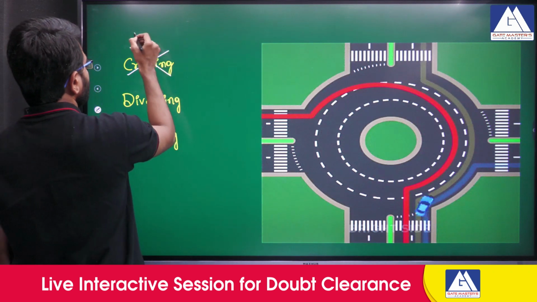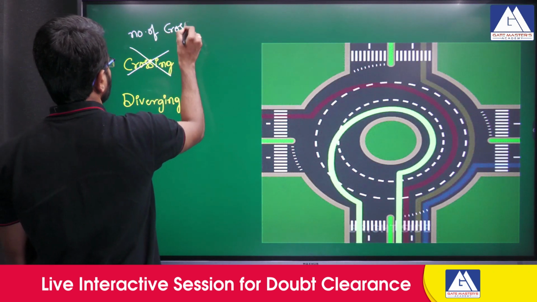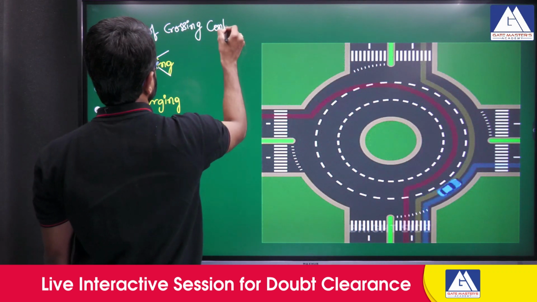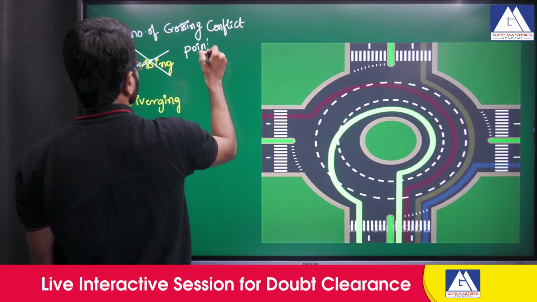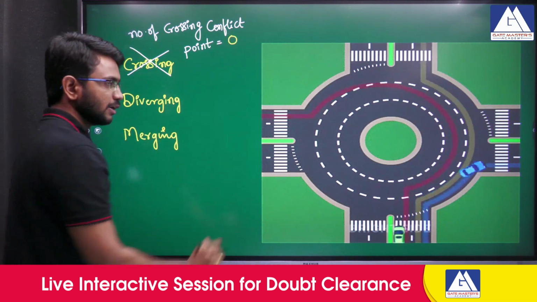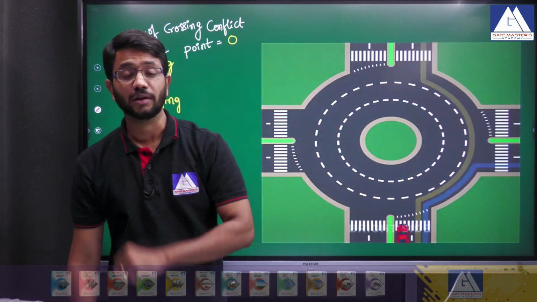So the number of crossing conflict points at a rotary intersection is equal to 0. Why? Because we do not observe crossing traffic at a rotary intersection.